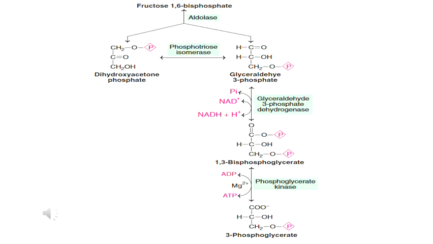And the next step is 1,3-bisphosphoglycerate is converted into 3-phosphoglycerate in the presence of the phosphoglycerate kinase enzyme. That means the enzyme phosphoglycerate kinase acts on 1,3-bisphosphoglycerate, resulting in the synthesis of ATP and the formation of 3-phosphoglycerate. This step is a good example of substrate level phosphorylation, since the ATP is synthesized from the substrate without the involvement of the electron transport chain. So these are the steps involved in this energy generation phase.